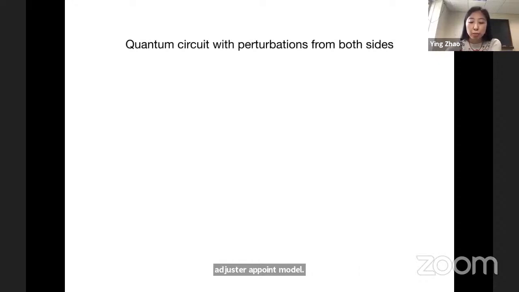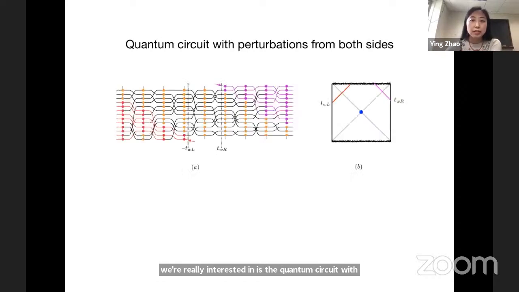Okay, coming back to the topic of this talk: what we're really interested in is the quantum circuit with perturbations from both sides, let's say one from Alice's side and one from Bob's side. Here is a simple illustration of a circuit. Something comes in from the left, and a quantum perturbation grows towards the left side.